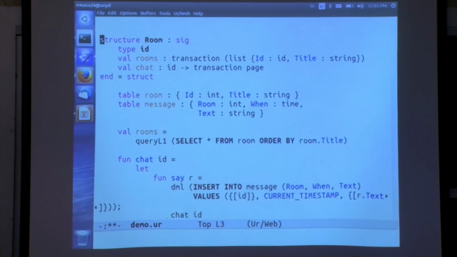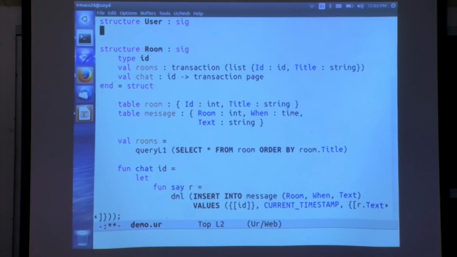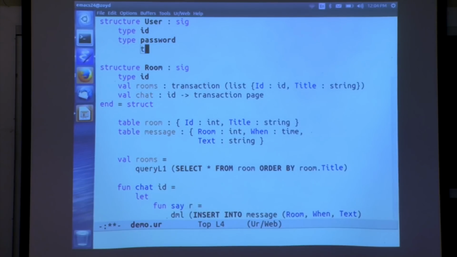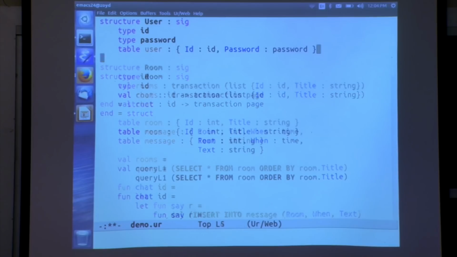I'll do another example of module encapsulation. I'll put in a whole user authentication system where we have user accounts and abstract types of IDs and passwords. So you can't just build a value of either of these types directly. You'll have to go through some kind of approved method of building values in these types.